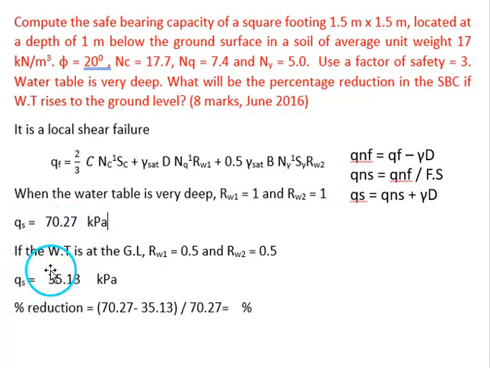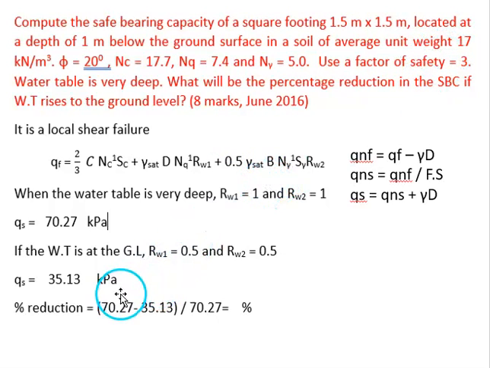Then for the second case, when the water table is at the ground level, RW1 and RW2 will become 0.5, and we should take the saturated unit weight in both the places. So whatever the unit weight that is given, let us assume it is the saturated unit weight only, because submerged unit weight is not given, so we cannot calculate the saturated unit weight.